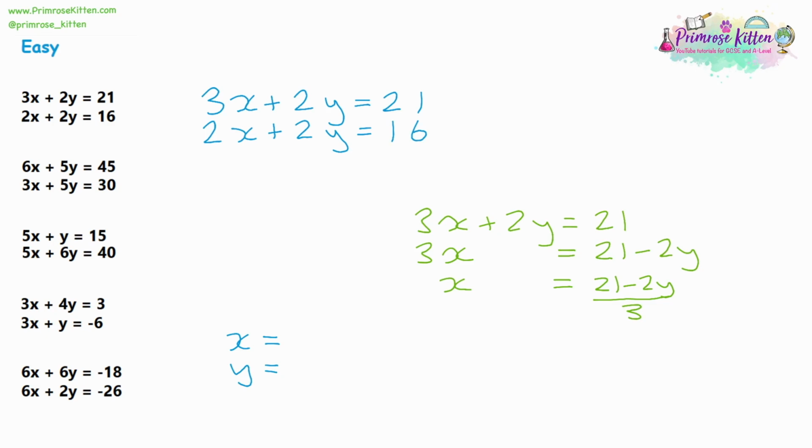Now there's quite a lot to this, so what I'm going to do is really simplify it for the easy questions, and we'll build up more and more steps as we go towards the hard questions. So we'll start off with telling you that the way you get rid of one of the letters is by taking the equations away from each other. And what we're going to do is set it up as a column subtraction. We're going to take away each part one at a time.